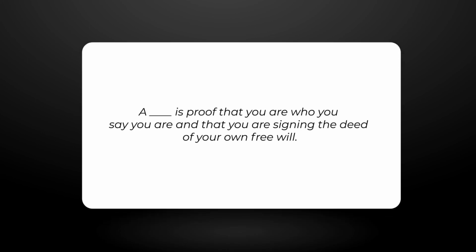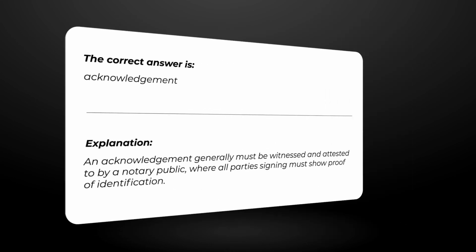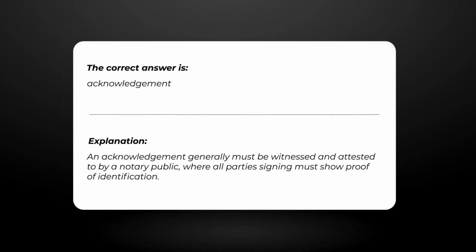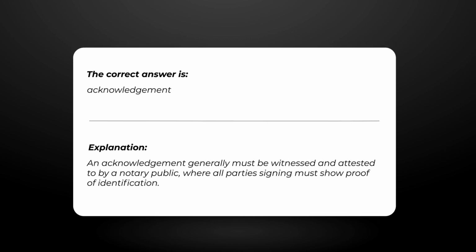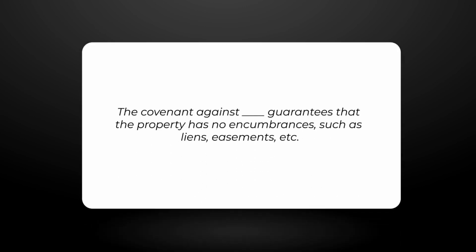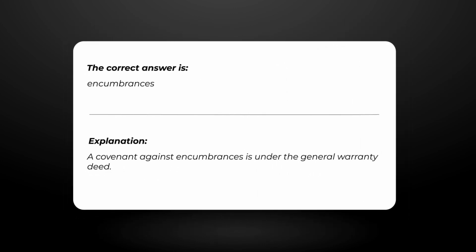A... is proof that you are who you say you are and that you are signing the deed of your own free will. The correct answer is acknowledgement. Explanation. An acknowledgement generally must be witnessed and attested to by a notary public, where all parties signing must show proof of identification. The covenant against... guarantees that the property has no encumbrances, such as liens, easements, etc. The correct answer is encumbrances. Explanation. A covenant against encumbrances is under the general warranty deed.